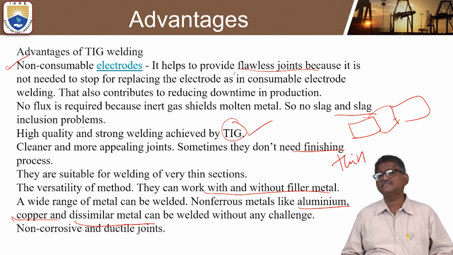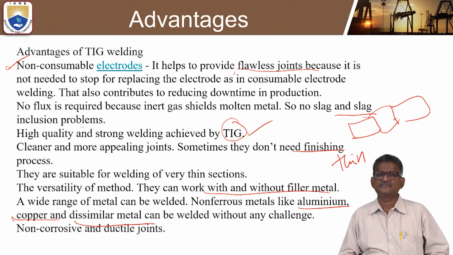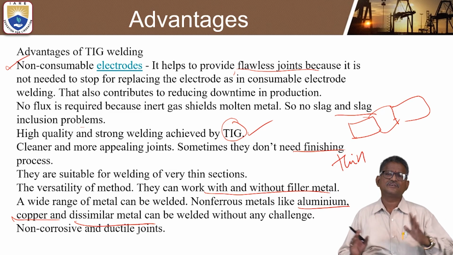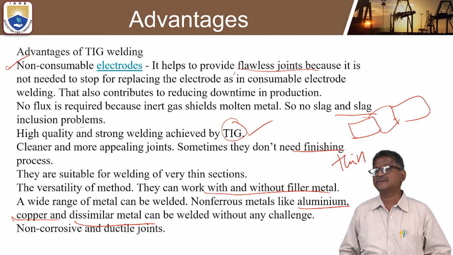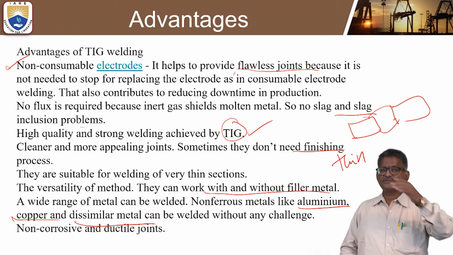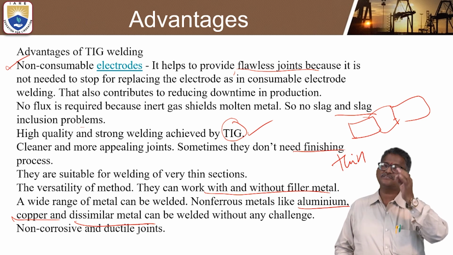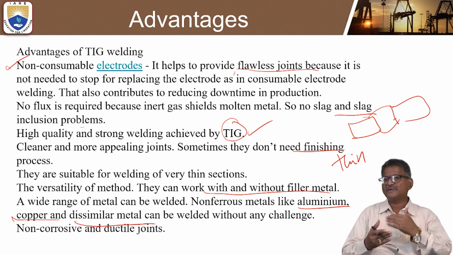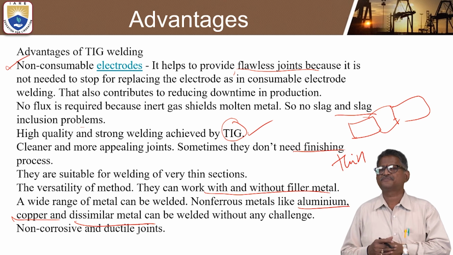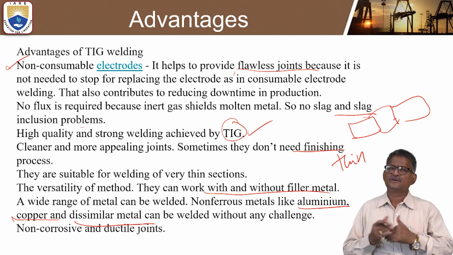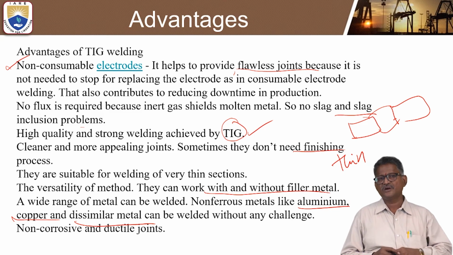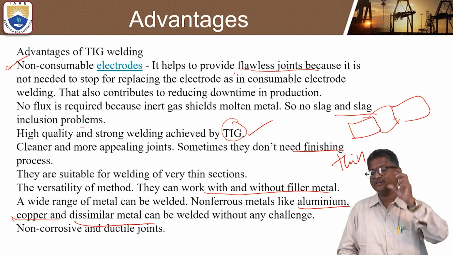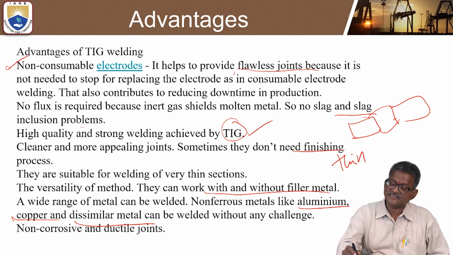Similarly, the advantages of TIG welding: a non-consumable electrode is used, and joints are flawless because there is no need to stop to replace the electrode. Another important point is that no flux is required because the molten metal is shielded by inert gas, so there is no slag inclusion problem, and high quality, strong welds are achieved through tungsten inert gas welding.